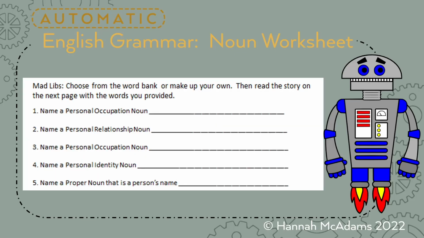Okay, then it is time for our fill in the blank stories. I'm so excited. Okay, so what you're going to do is you can use the word bank if you want, or you can come up with your own, but name a personal occupation noun. So I came up with bus driver, but you may have something else, okay? Name a personal relationship noun. I came up with roommate.